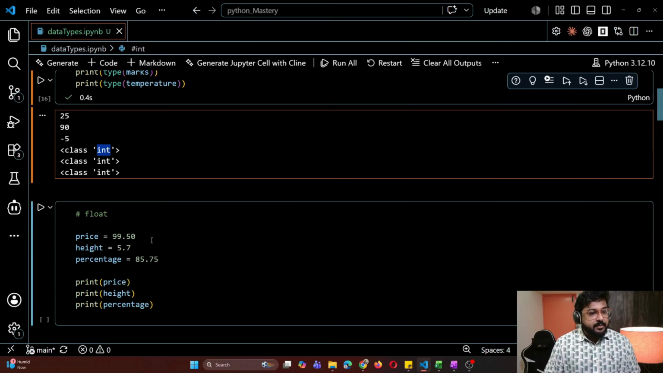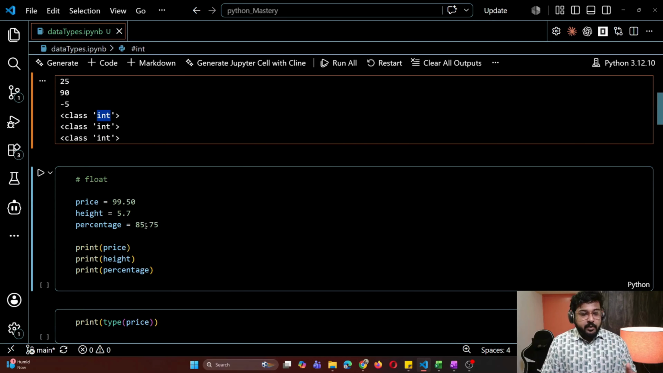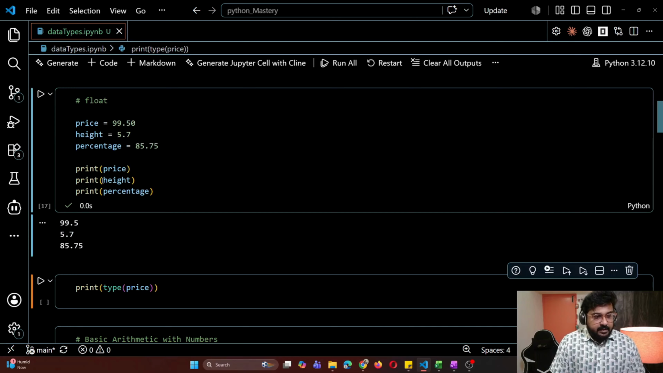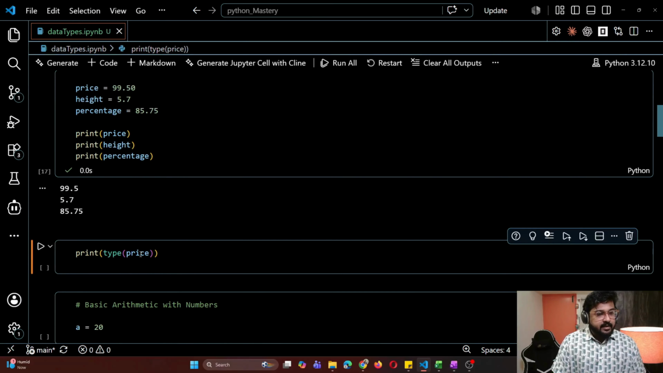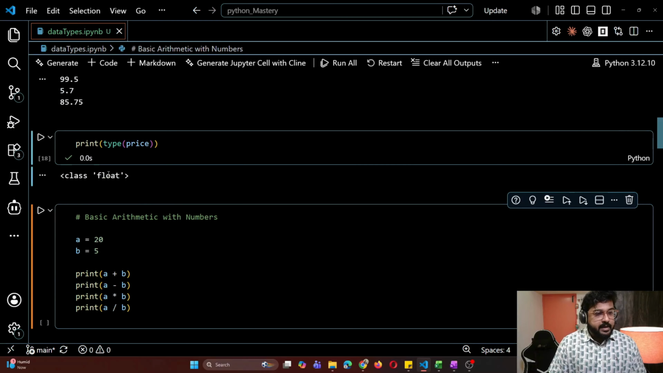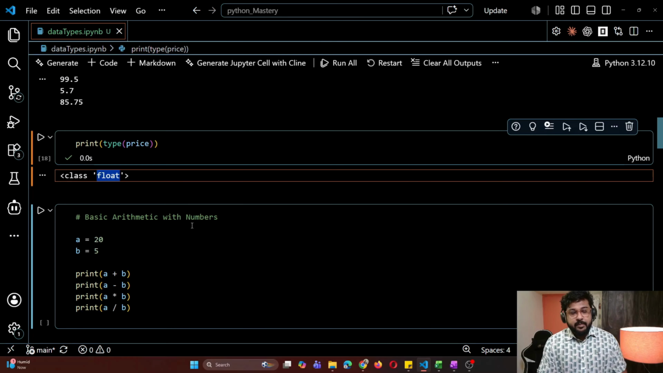Now we'll see something called float. What is float? By looking at it you'll know that if we have some kind of decimal in a whole number, it will act as a float. The data type is number, but it will be called a floating number. Okay, so price 99.50, height 5.7, percentage. You can see these are the variables and these are the values. Let's print it. It got printed, and see the data type of price. You can see it's showing float. Always remember, when a decimal is added to a number, it will turn into a float number.